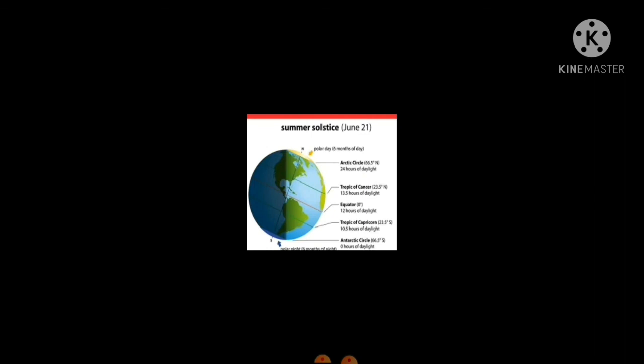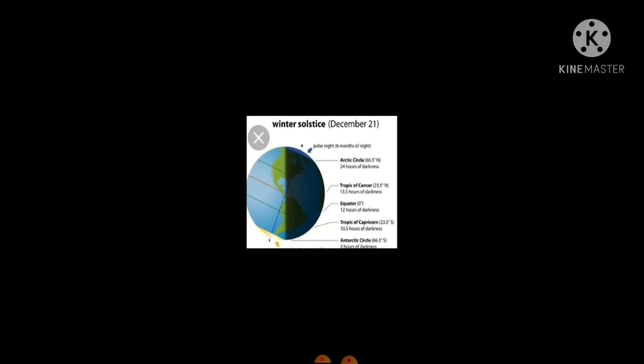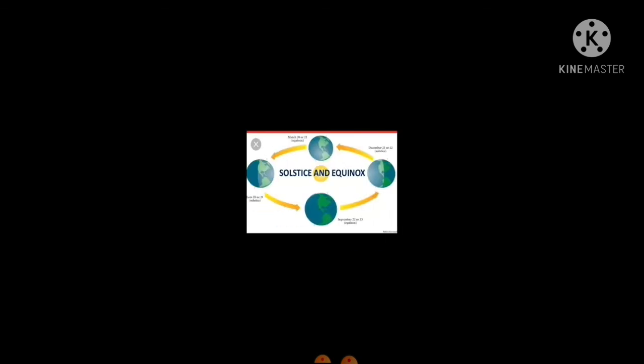So what would happen in the northern hemisphere? The northern hemisphere would have the longest day and shortest night on 21st June. Coming to the winter solstice, you have 22nd December. The northern hemisphere would have the shortest day and longest night, just the opposite. I hope you understand.